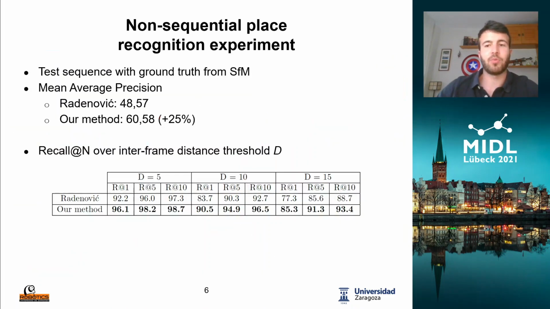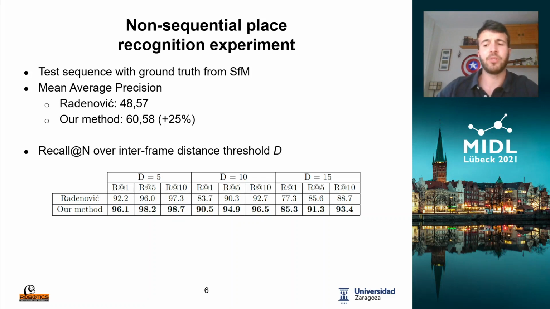To validate our approach, we perform 2 kinds of experiments. The first is a non-sequential place recognition experiment, similar to image retrieval. We evaluate it quantitatively with the mean average precision and the recall at n. We compare against the original model trained on cities and landmarks. In this experiment, we treat the whole sequence as a database, and we perform a search for every image. The goal is to retrieve images that represent the same place as the query, no matter if they are before or after the query. In this case, the mean average precision improved by 30% with respect to the baseline.